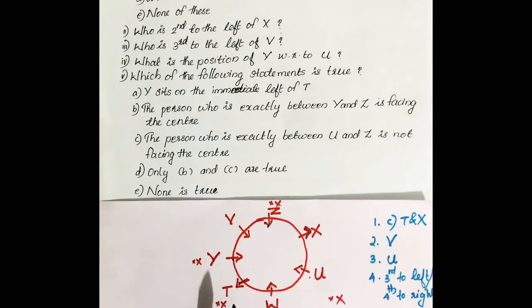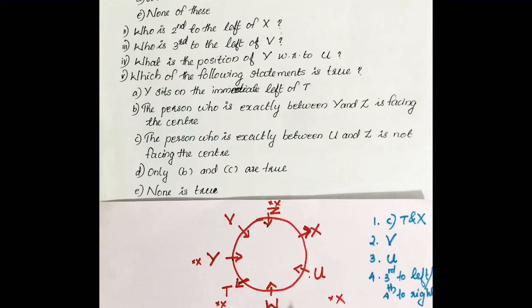Then C, the person who is exactly between U and Z. The person between U and Z is X. That is not facing towards center. That also is a correct answer. Correct option. So we can go for the remaining options also. 2 more options are left. Fourth option, only B and C are true. Here that is the answer because second and third option is correct. So only B and C are true is the correct answer. So option D is the correct answer.